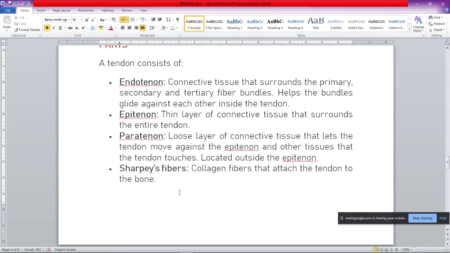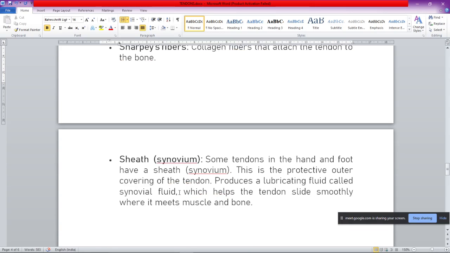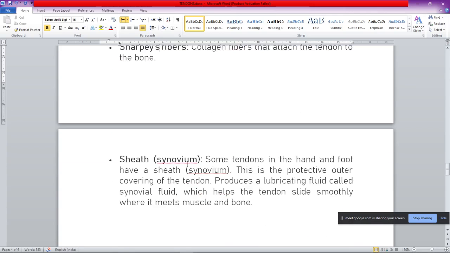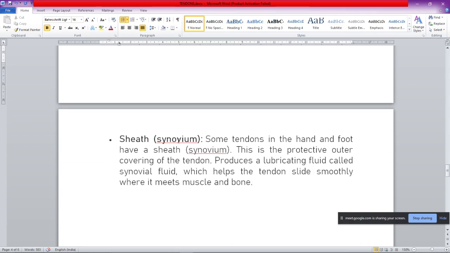Next is the sheath. Sometimes this is not taken as a part of the tendon, although these are fibers or connective tissues which are the actual part of the tendon, and this is the synovial sheath. You must have heard of the synovial fluid inside the joints. This is the sheath which is present in some of the tendons in the hands and foot.